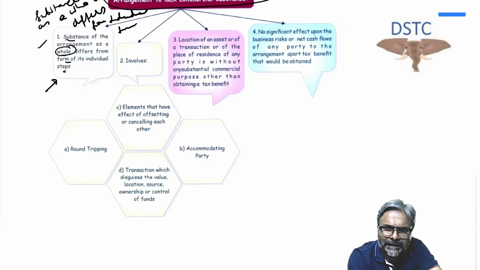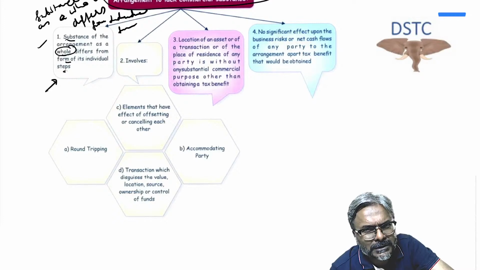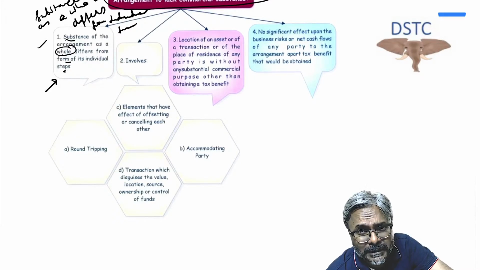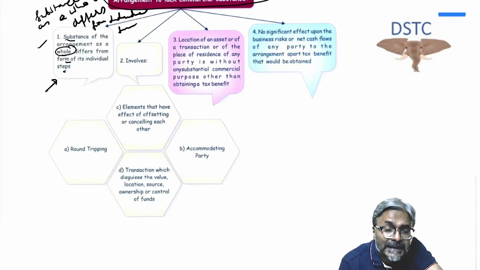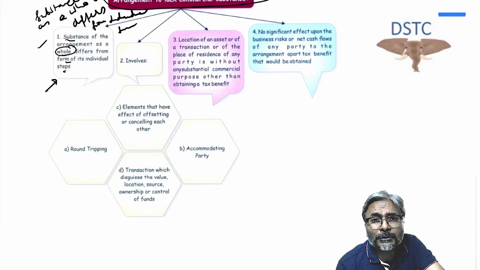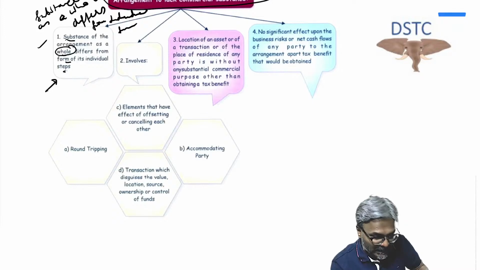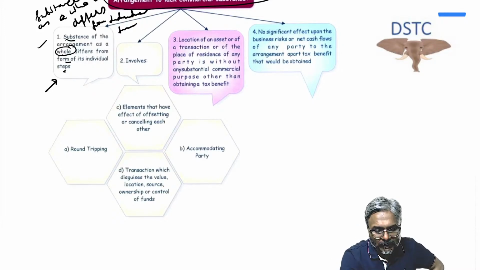And in that case, you will say that we can conclude that the transaction lacks commercial substance and therefore hits the tainted element test, and accordingly the GAAR provision can be invoked, provided the main purpose test is also satisfied. And what is the main purpose? To obtain the tax benefit. So if both the main purpose test and the tainted element test are satisfied, then we can say that yes, this is an impermissible avoidance arrangement. And if the tax benefit is more than rupees 3 crores, then we will conclude, what are you going to say, Shraddha? We are going to say and conclude that the GAAR provision will be invoked in this case.